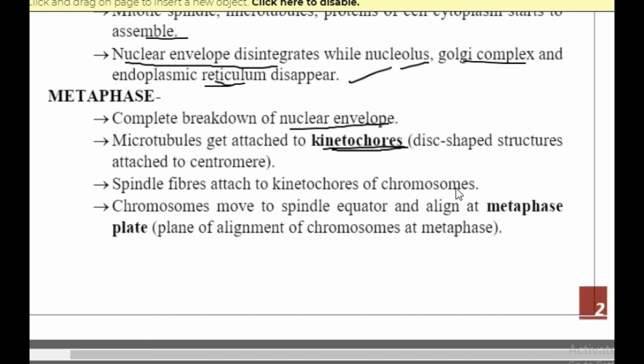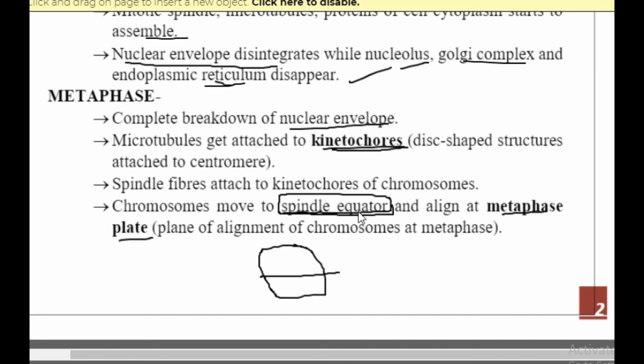In the metaphase stage, the next point says that it moves to the spindle equator and aligns at the metaphase plate. Metaphase plate means all of the chromosomes will enter an area of the spindle equator. Where is the equator generally present? In the middle, always in the center. So if this is the cell, you will find the equator in the central area. All the chromosomes will show themselves very beautifully aligned in this area. This is the plane of alignment of the chromosomes at metaphase. It can be observed very beautifully under the microscope, so this is a very prominent stage.